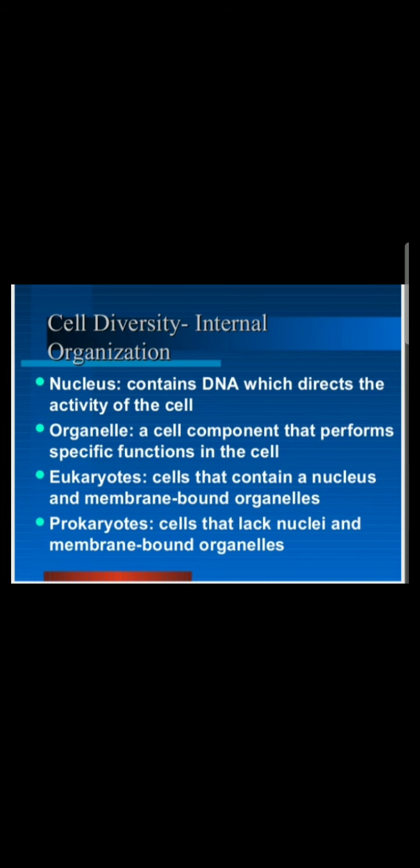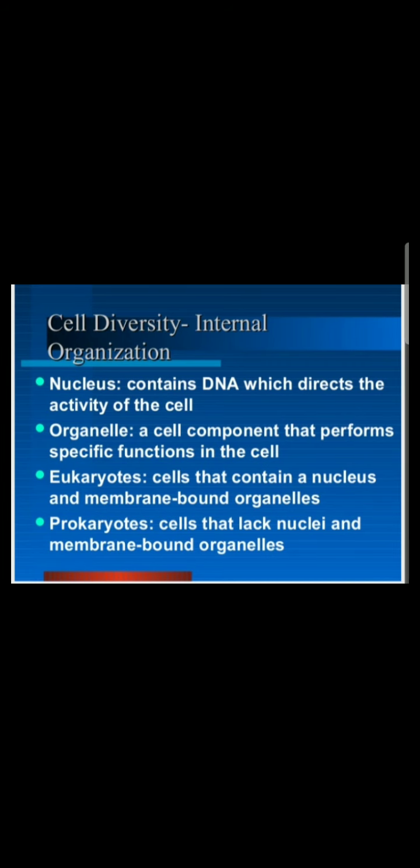The cell diversity is also seen in the internal organization. Example is the nucleus, which contains DNA which directs the activity of the cell. A cell performs various types of functions with the help of various organelles.